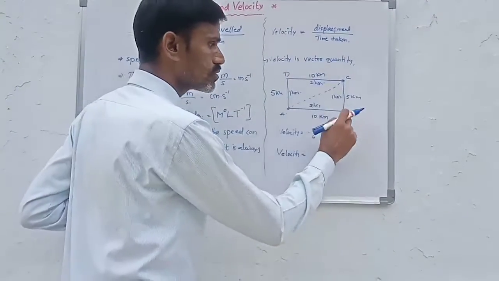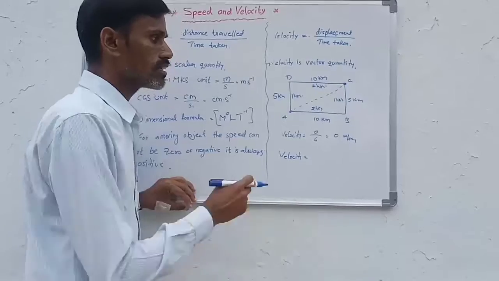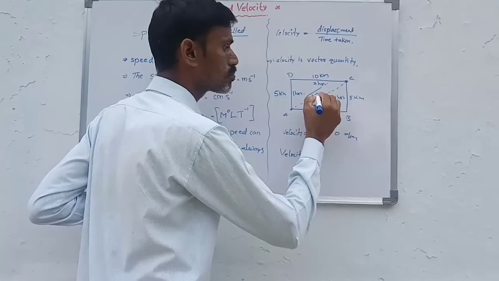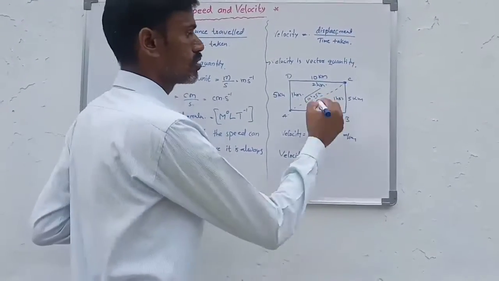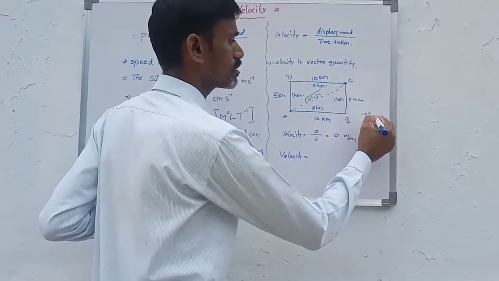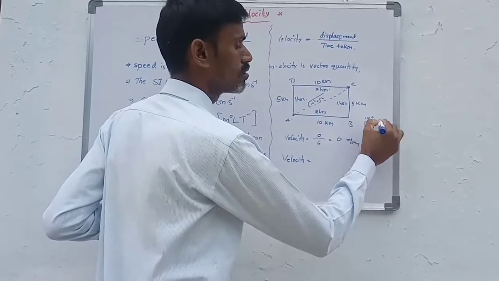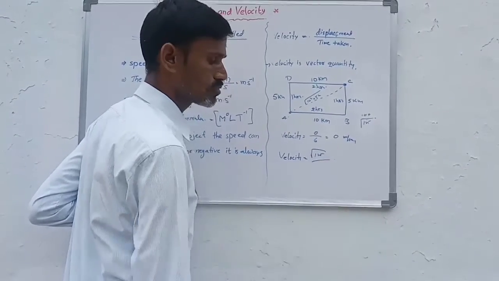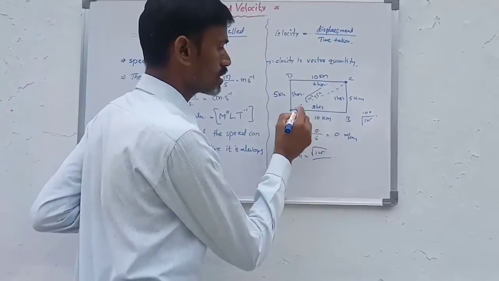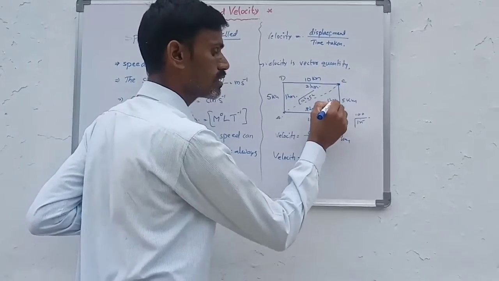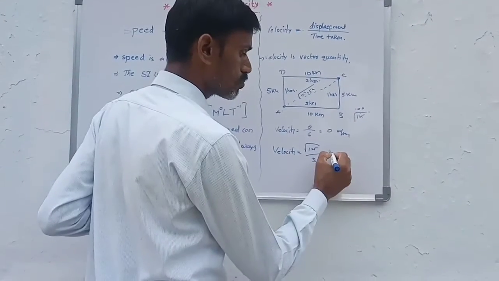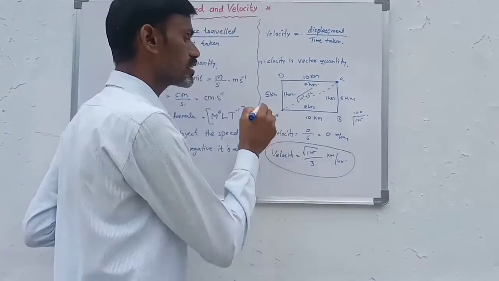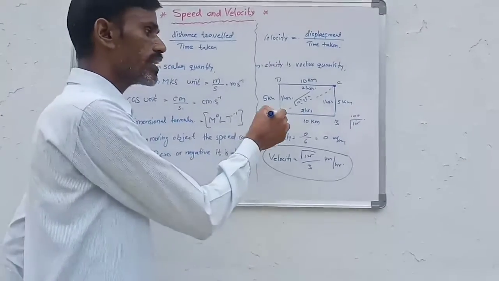What is AC? If this is a right-angled triangle, then AC is root of 10 square plus 5 square. So root of 100 plus 25, that is root 125. Root 125 divided by the time taken. What is the time taken? Here 2 hours, here 1 hour, so 3 hours. Kilometer per hour is the velocity in reaching from A to C.